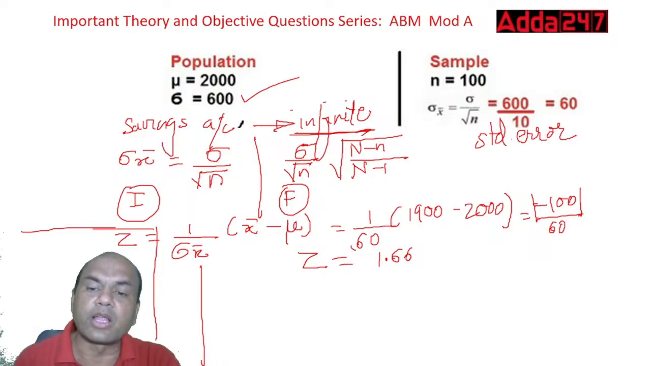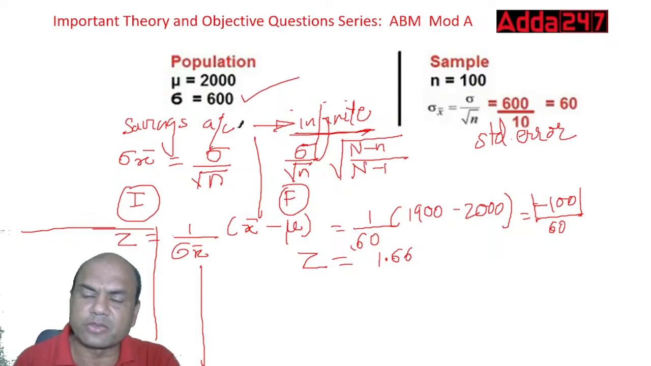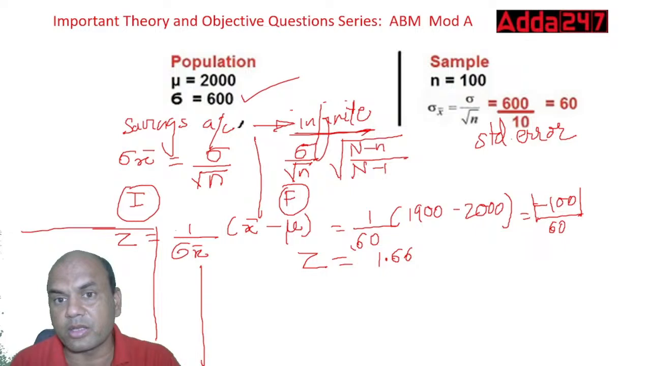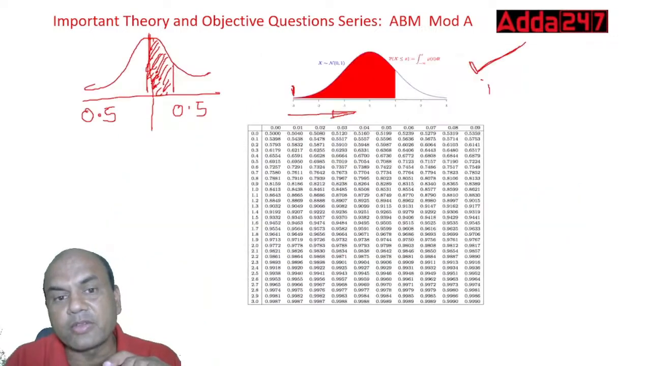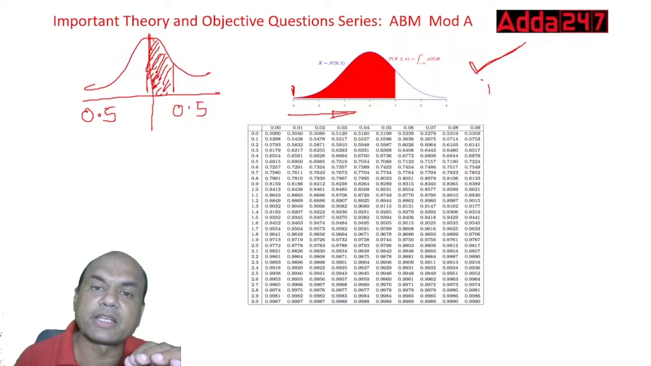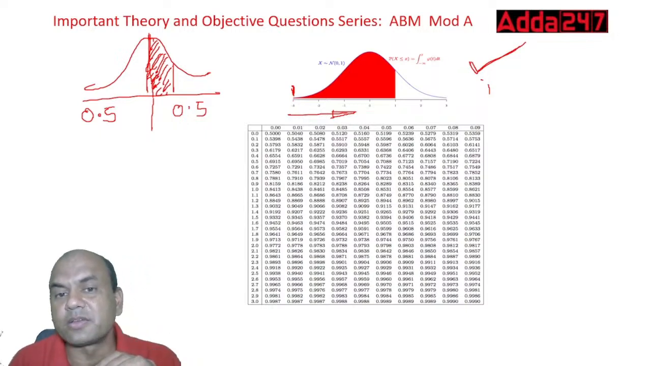Okay. So now do it. 1900 minus 2000, that is minus 100. Ignore the plus minus sign. So take it plus only. And this 60. So 100 upon 60 is 1.66. Up till now over here, got it now, everyone? Now using this z value, we have to find out the probability. Now this table will be given to you in exam. And in this probability distribution table, remember, you have to check what this image is given.